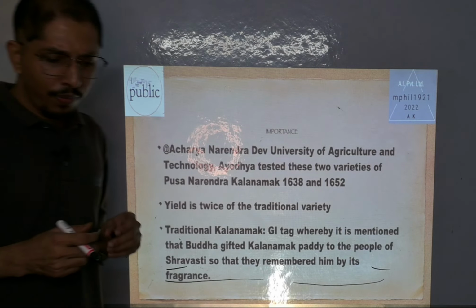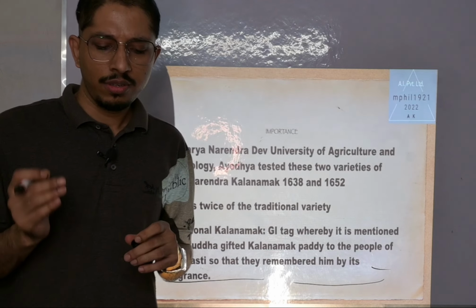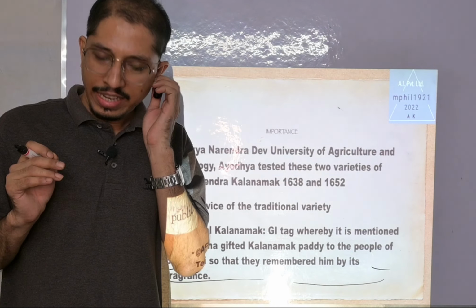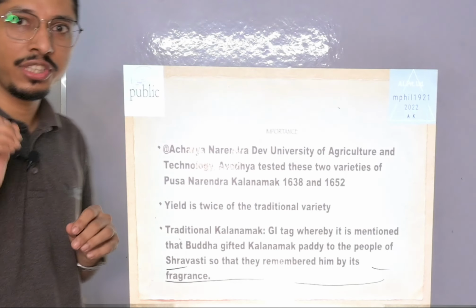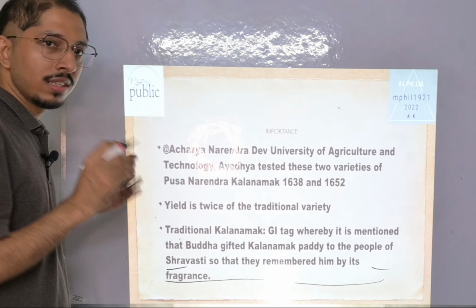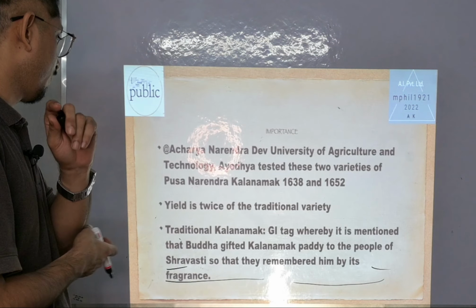So what is a GI tag? GI tag is given to a product to indicate that it has a specific geographical location, or point of origin. So a GI tag is related to a specific geographical territory of the product.